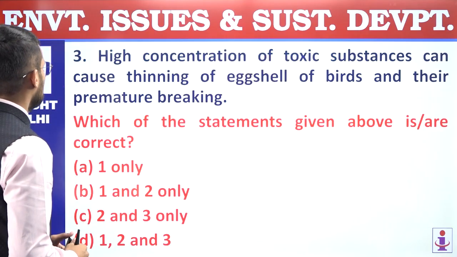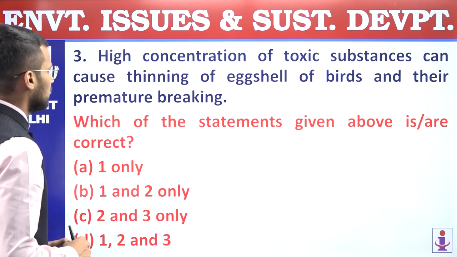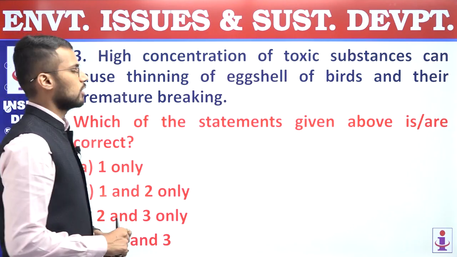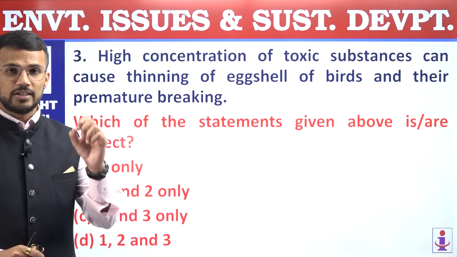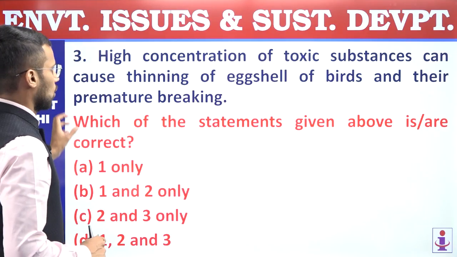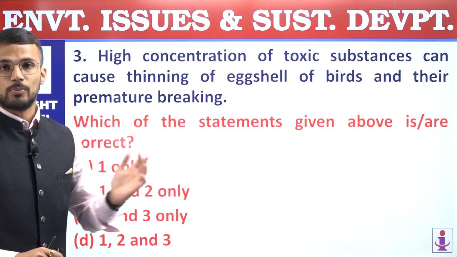Third, high concentration of toxic substances can cause thinning of eggshells of birds and their premature breaking. Right, so this statement is an important consequence of biomagnification, or high concentration of toxic materials, which may occur because of biomagnification.